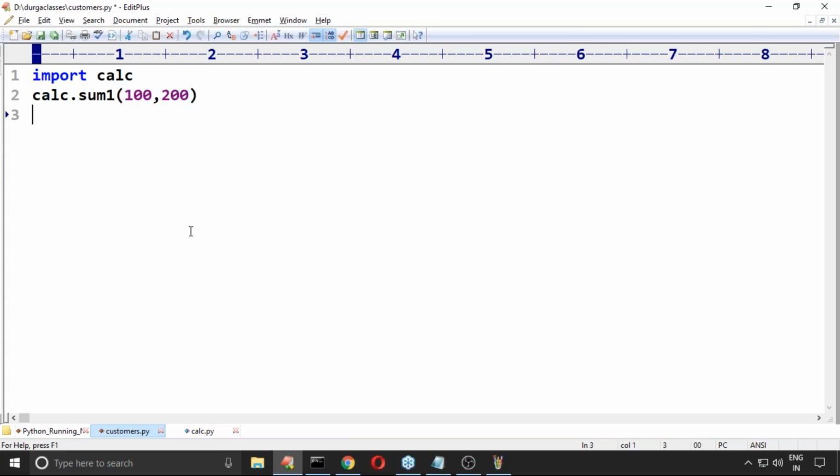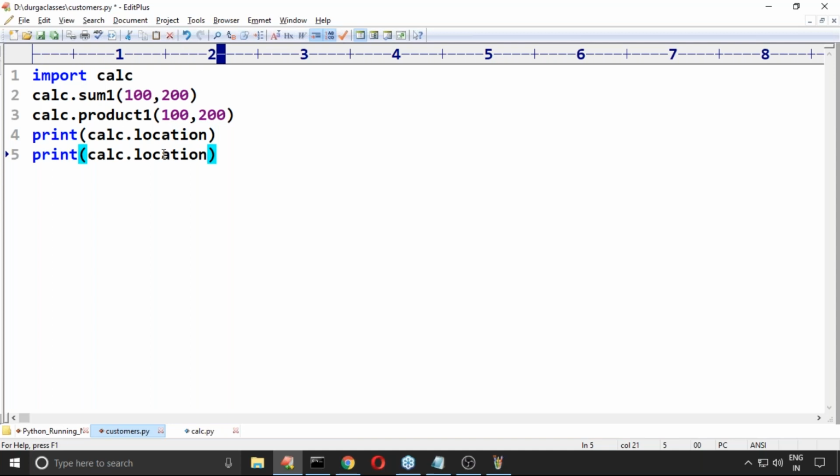I want to call product also. Calc dot product one of 100 comma 200. I want to print location also. Print again module name calc dot location. Okay, I want to print bank name also. Print calc dot bank name.